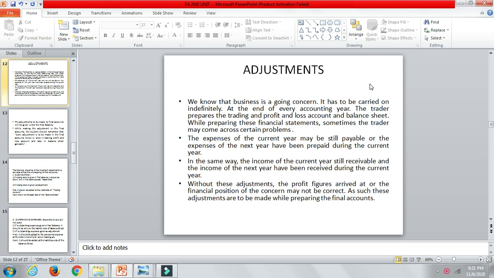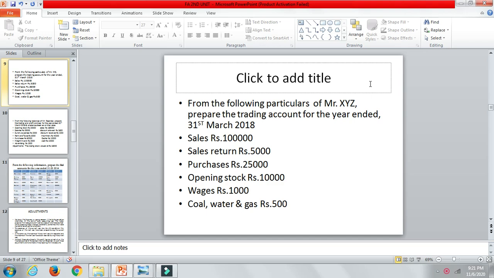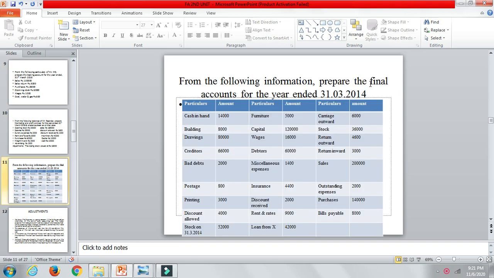This would be the next class of finance and accounting subject. In my last class, I have explained these problems. Altogether, I'm done with the three problems: on trading, one problem, and balance sheet, one problem. And the other is this: from the following information, prepare the final accounts. So three problems I have done.